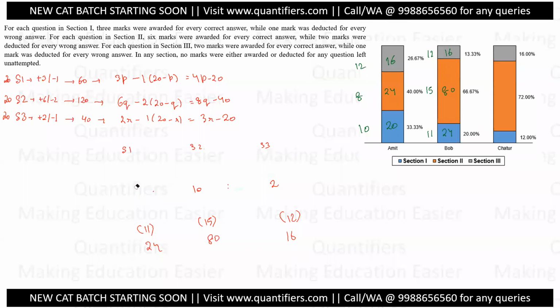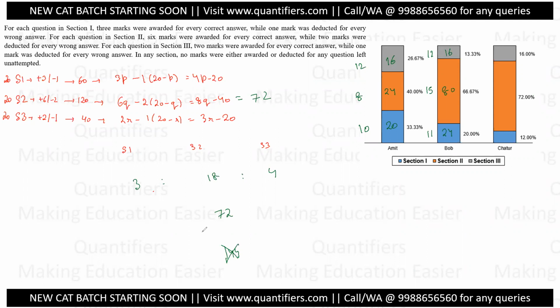Now simply let us think for section number 3. The ratio is 12, 72 and 16. There are no decimals involved, so let me write the ratio 12, 72 and 16. 4 common, it will be 3, 18 and 4. All right, simplified ratio. Now I will use section 2 because it is the maximum value and it will give me minimum results. 18 not an integer, 36 not an integer, 54 not an integer, 72, yes an integer. So at 72 I am getting the integer. The next will be 144, which is obviously not possible.